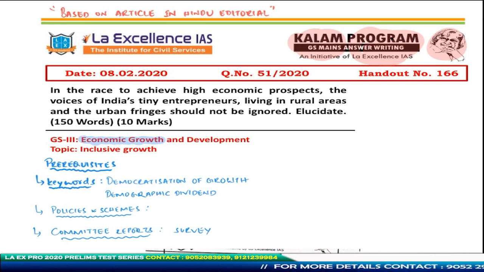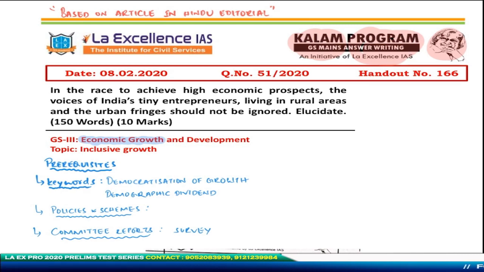So basically, the question says India has a lot of ambition at the moment. It wants to become a $5 trillion economy, and it wants to create so many jobs. For example, the national manufacturing policy wants to increase the contribution of manufacturing to 25% from the current 16%. And in agriculture, you have doubling farmers' income, and you want inclusive growth, and you want zero poverty, and so on. So if you look at the different ambitions that India is setting at the moment, these ambitions are quite high.